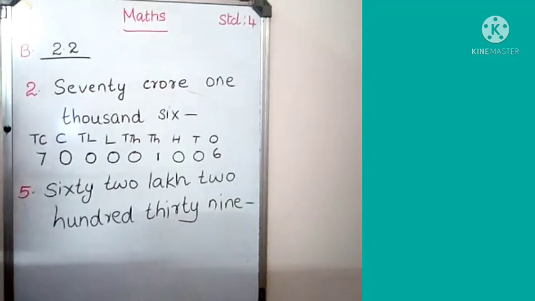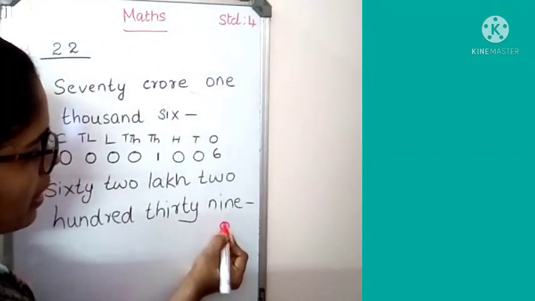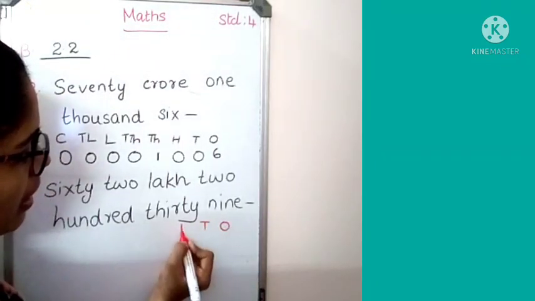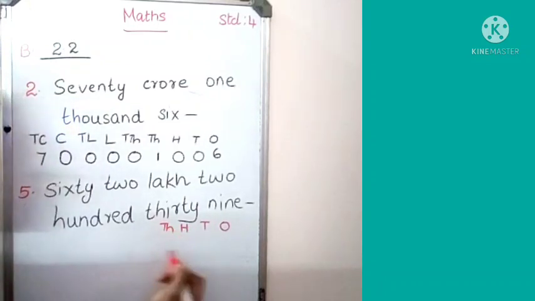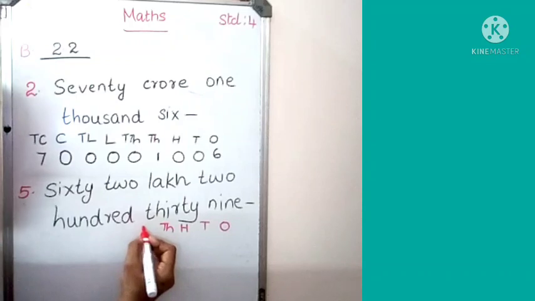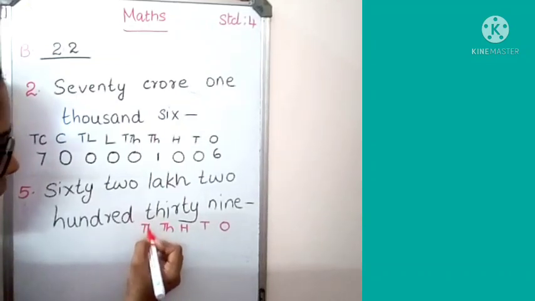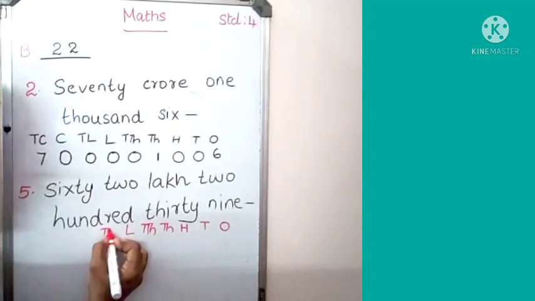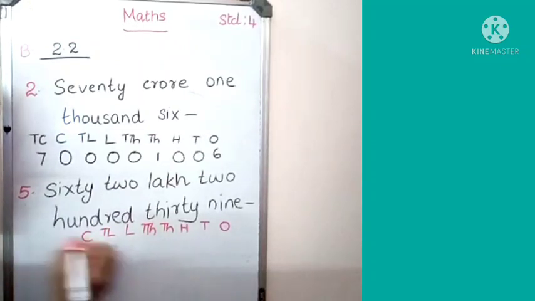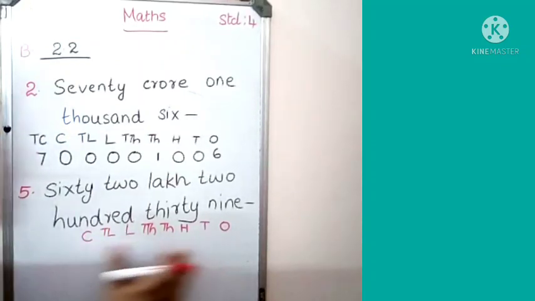For this, you have to write down the places. Ones place, tens, hundreds, thousand, then 10,000, lakh, 10 lakh, crore. We know this many places.